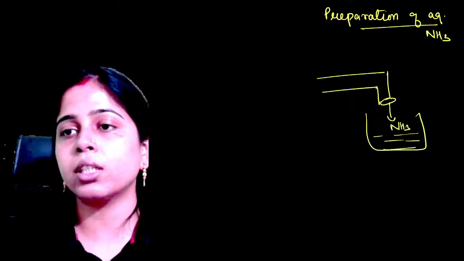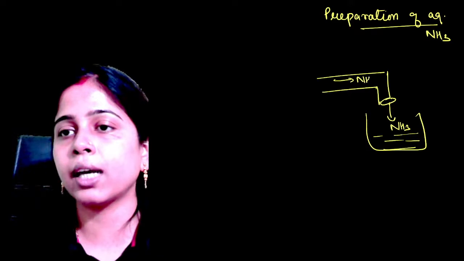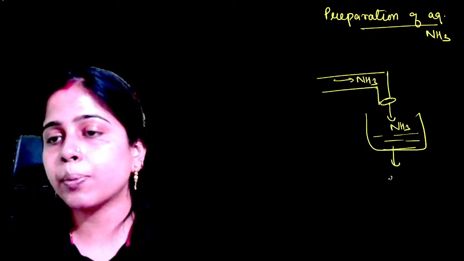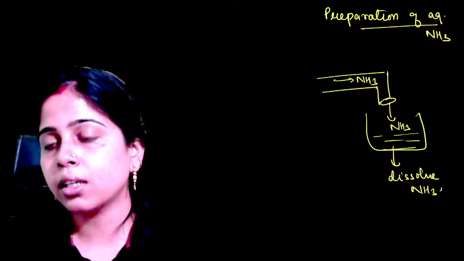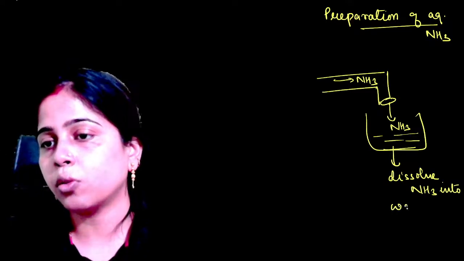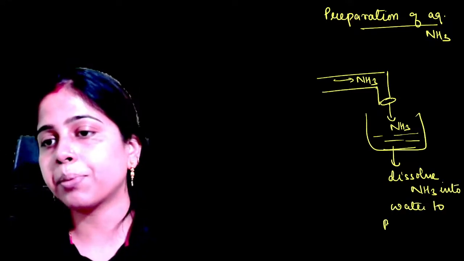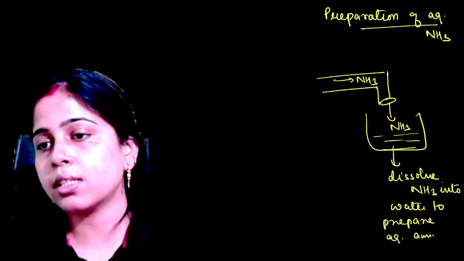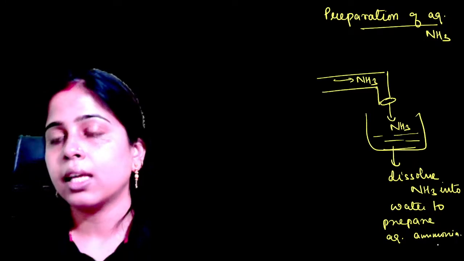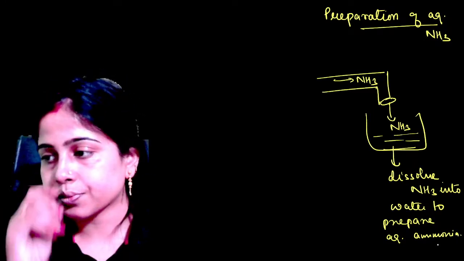You can take water and you can dissolve your ammonia gas into water to prepare the aqueous ammonia. Dissolve ammonia into water to prepare aqueous ammonia. Am I clear, all of you?